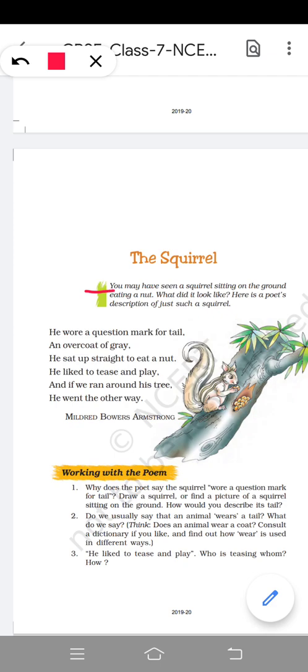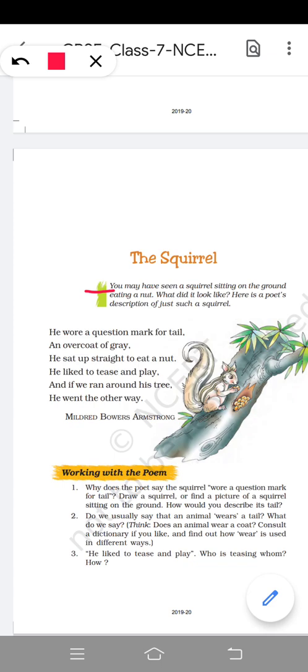You may have seen a squirrel sitting on the ground eating a nut. What did it look like? Here is a poet's description of just such a squirrel. Means you must have seen a squirrel sitting on the ground eating a nut, and also you have seen a squirrel running around here and there, all over the trees.